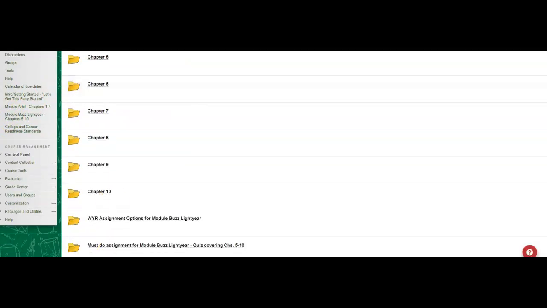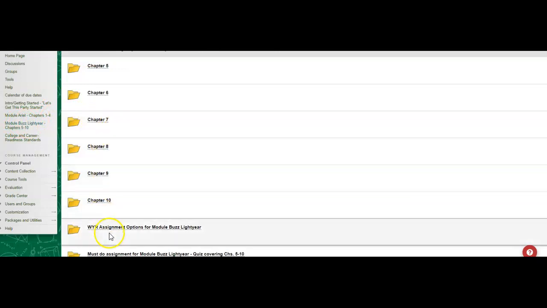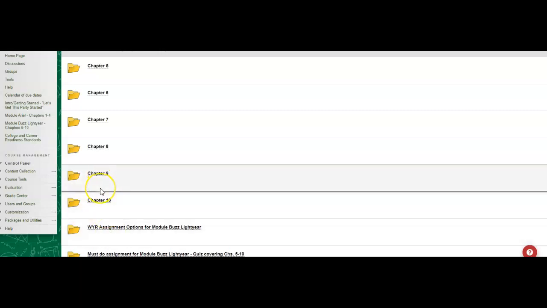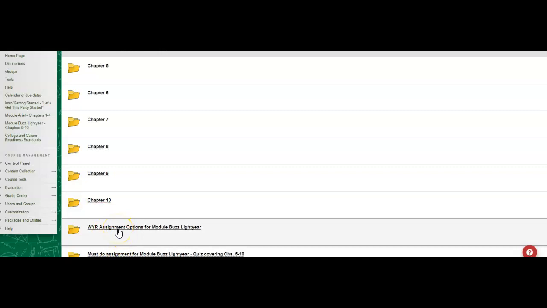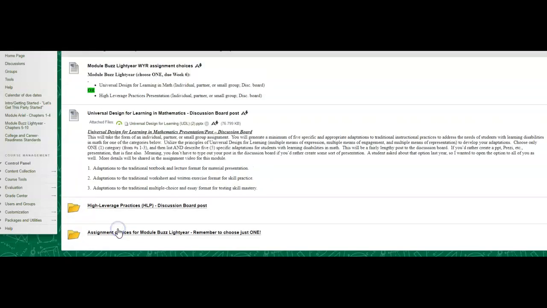And then as we scroll down, remember the must do assignment is just your quiz. And really I could get rid of this folder, but I just have it here. So you will click there for your quiz. Okay, chapters 5 through 10. That is there for you. Remember, the quiz is due after the assignment. All right, so let's talk about these assignment options. They're a little clunky, for lack of a better word, but here are your would you rather assignment options for Module Buzz Lightyear. Okay, so the first one, this is just the description from the syllabus.